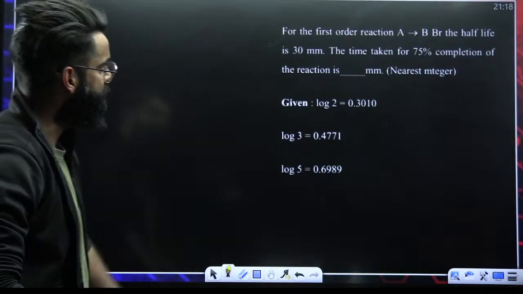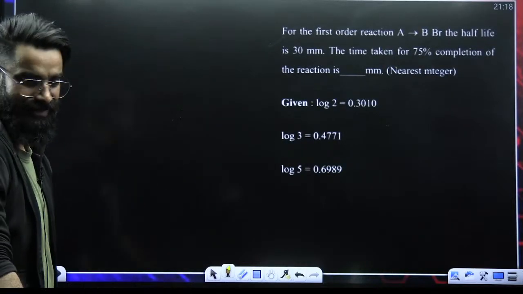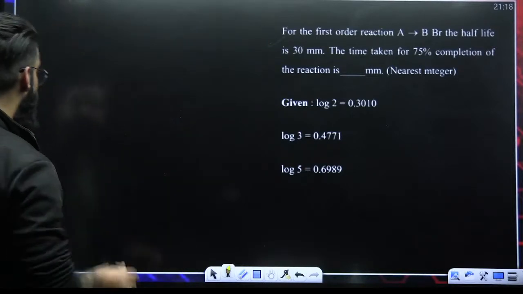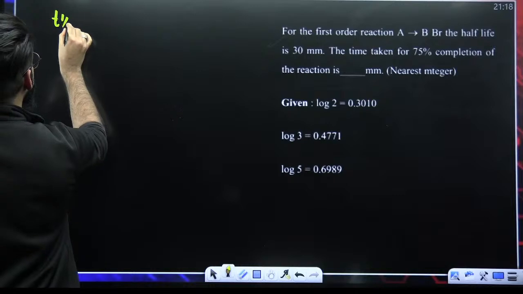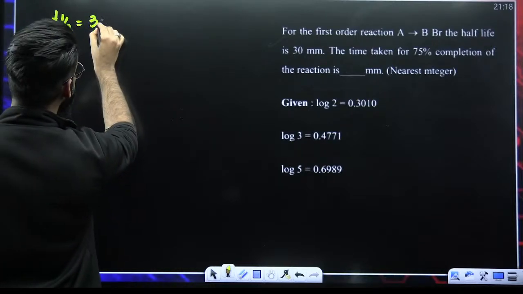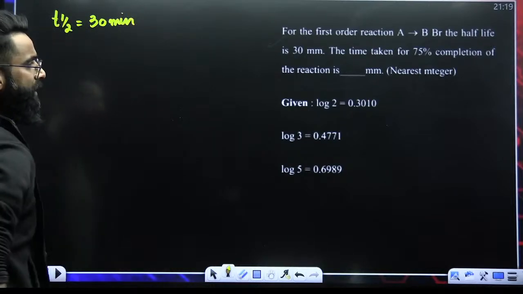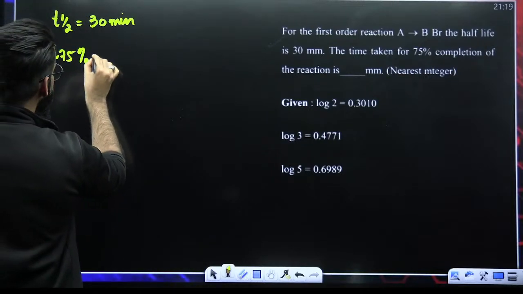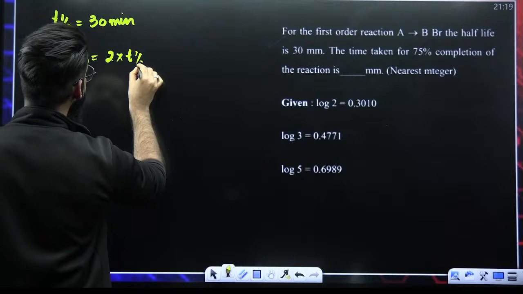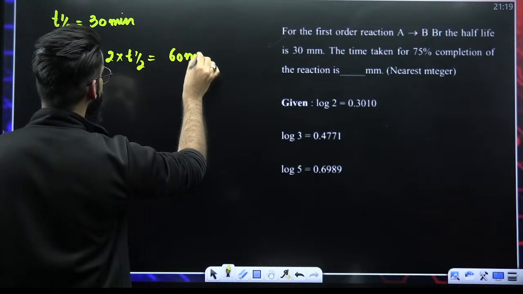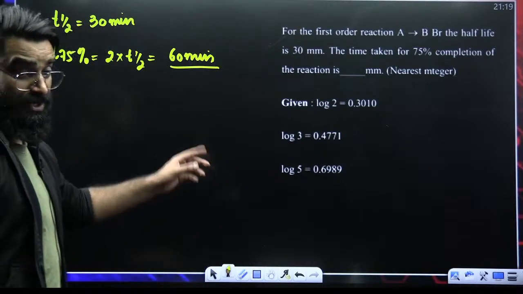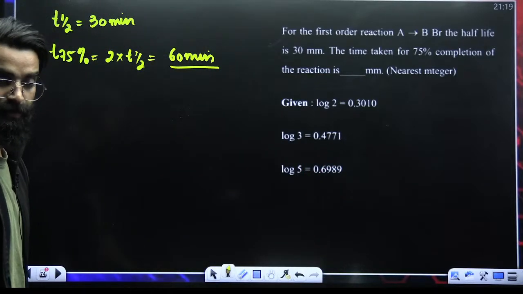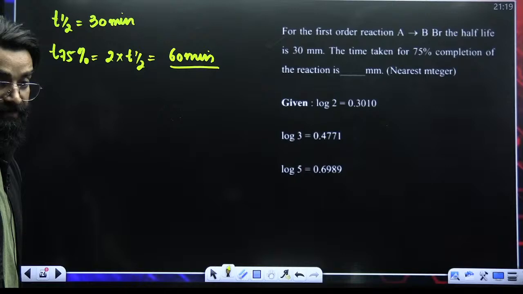All right. What about this one? It's again a simple basic question, I must say. For the first order reaction, A gives B. We have got a first order reaction whose half-life is given to us as 30 minutes. Time taken to complete 75%. You know, t 75% is equal to 2 times the half-life in case of first order kinetics. So 2 into 30 is 60 minutes. This sort of question should be solved quickly because it's a basic one. I hope I'm clear with this.